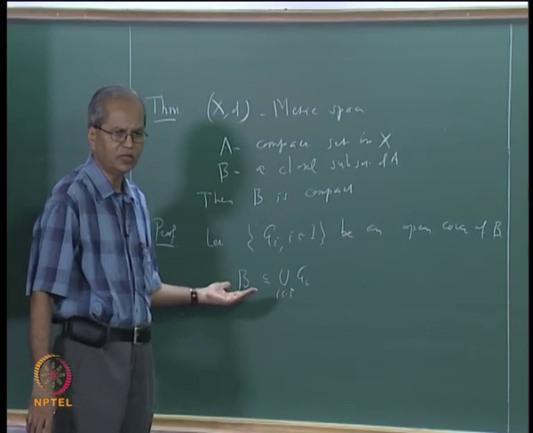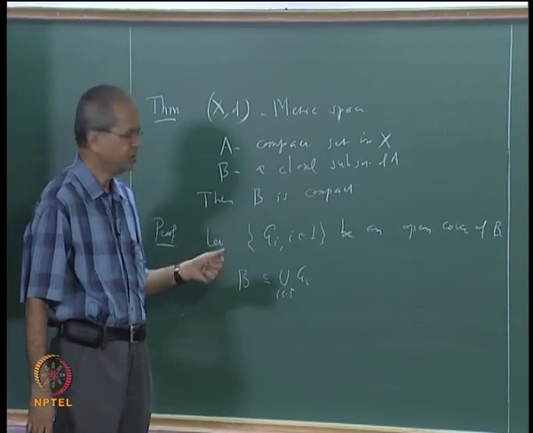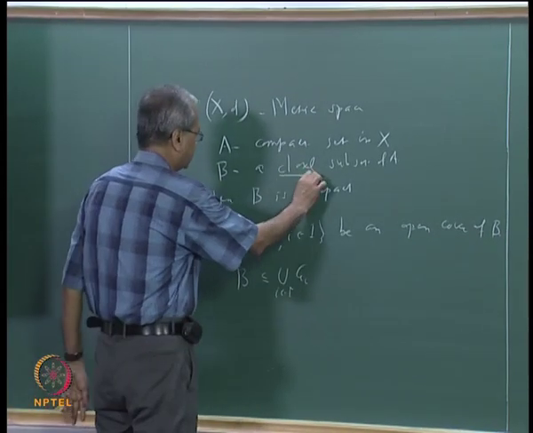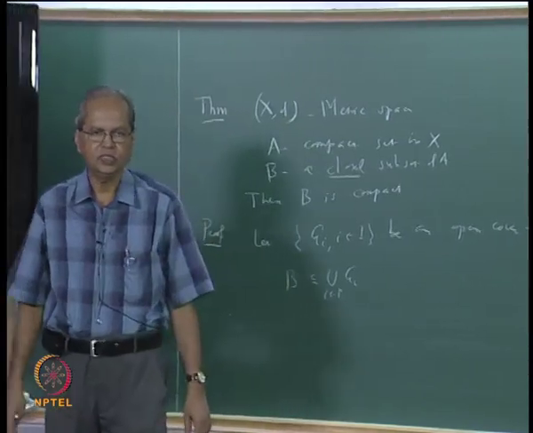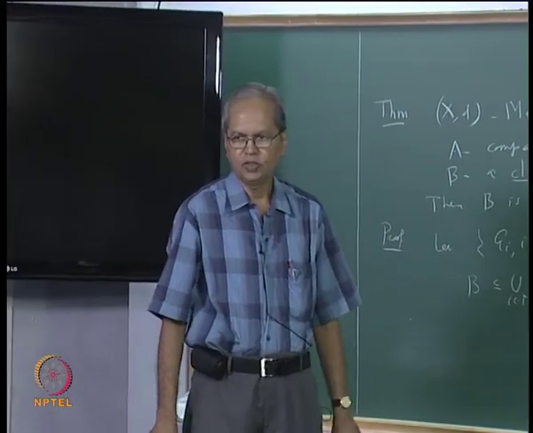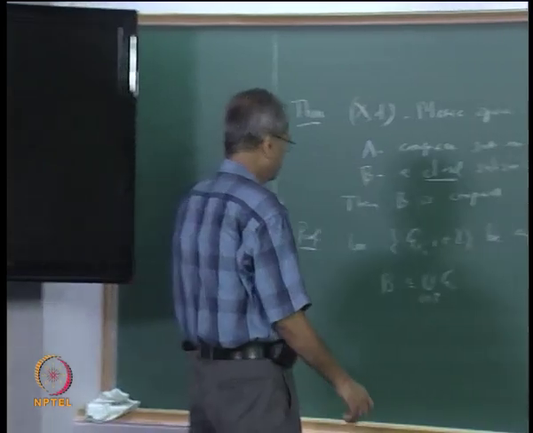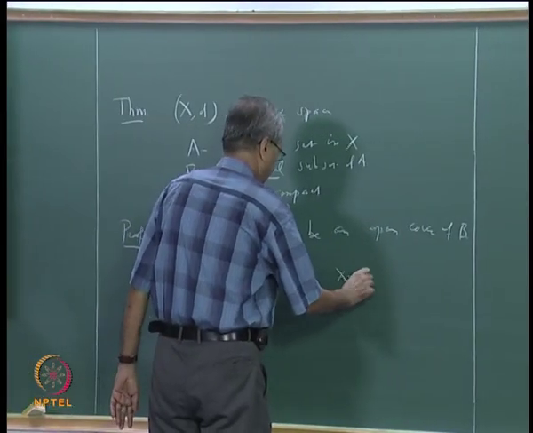Well, those are not covered by this, but we are given that B is closed. That means its complement is open. So B is closed means X minus B is open.